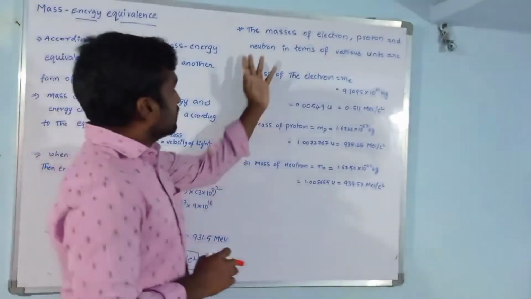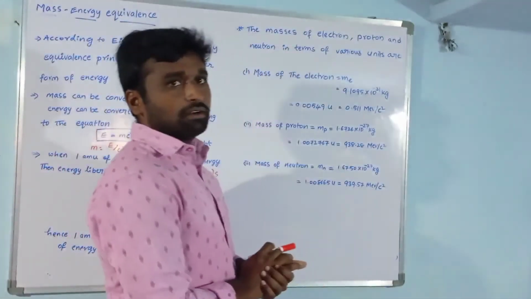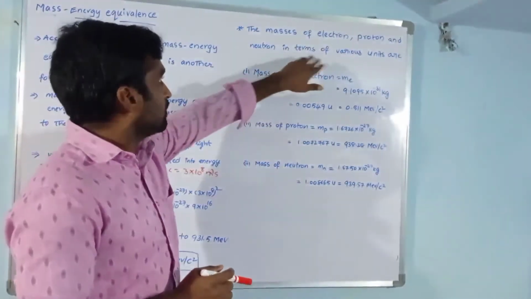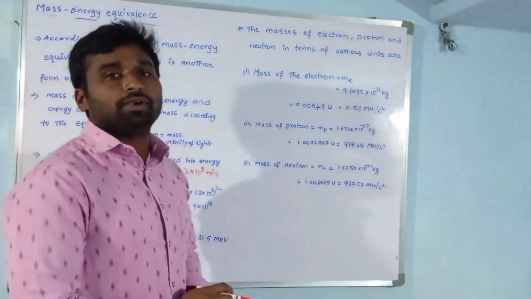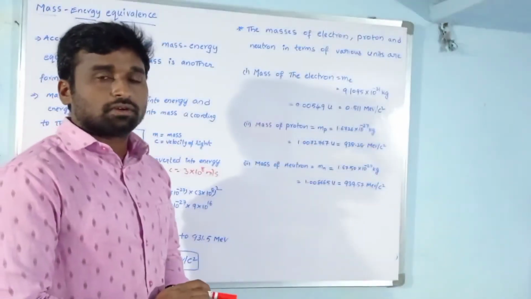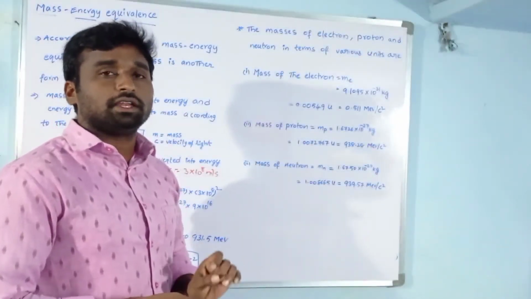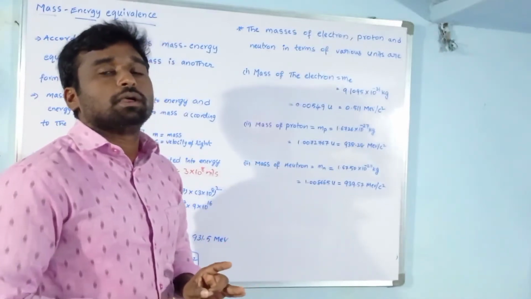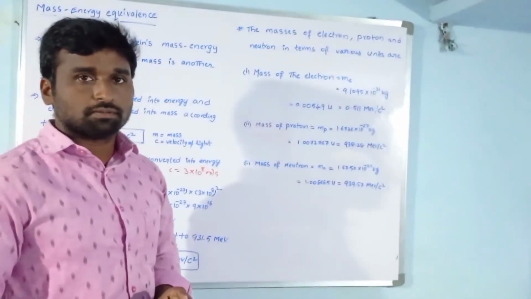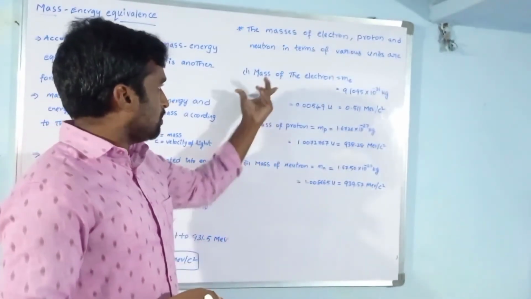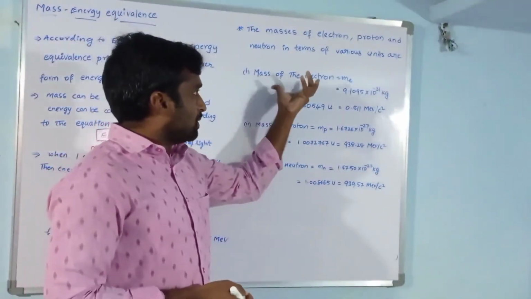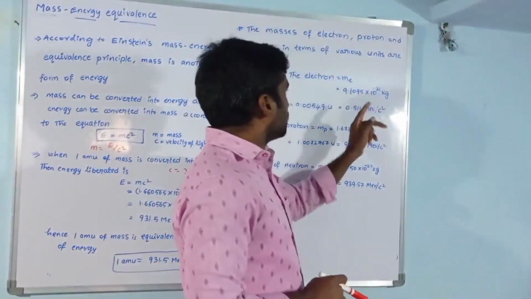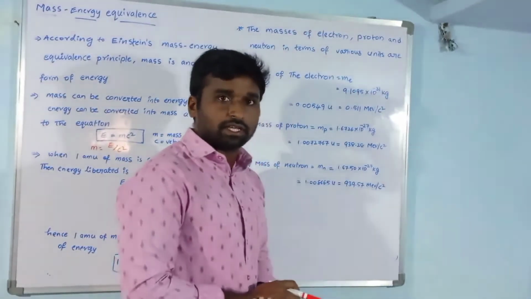Now see the masses of electron, proton and neutron in terms of various units. What is the mass of the electron in kg, in atomic mass unit, and in mega electron volts per c square? The mass of the electron in kg is 9.1095 into 10 to the power of minus 31 kg.